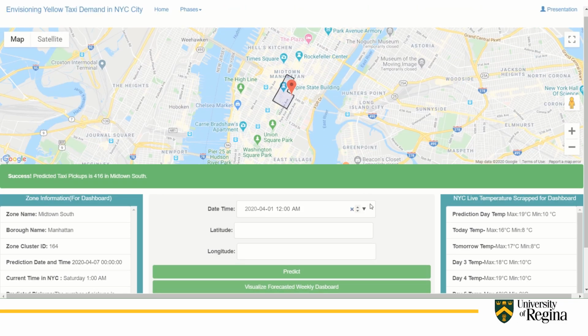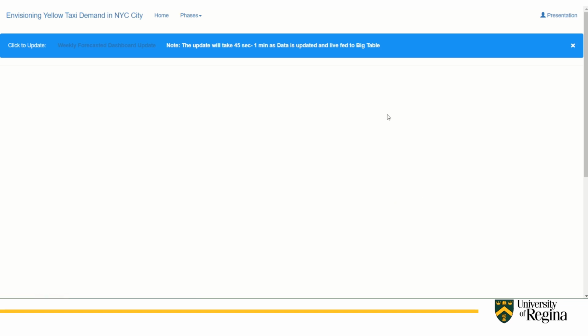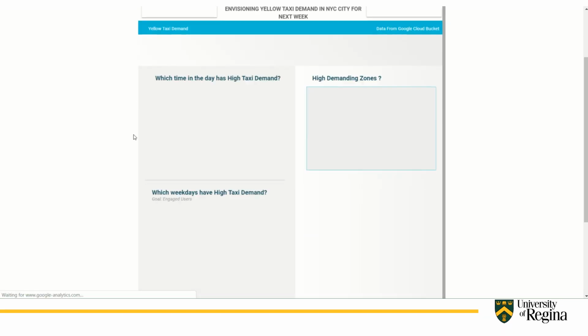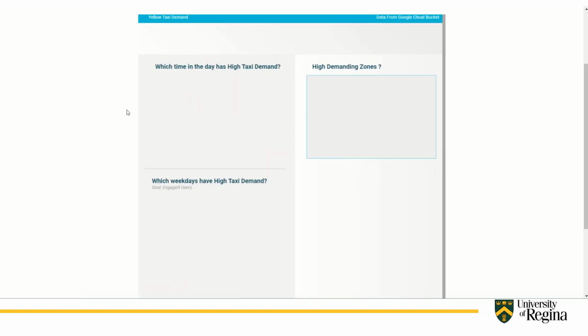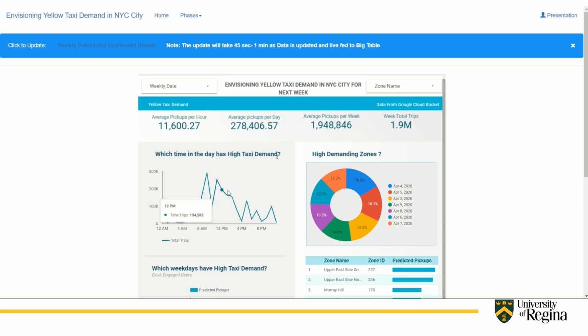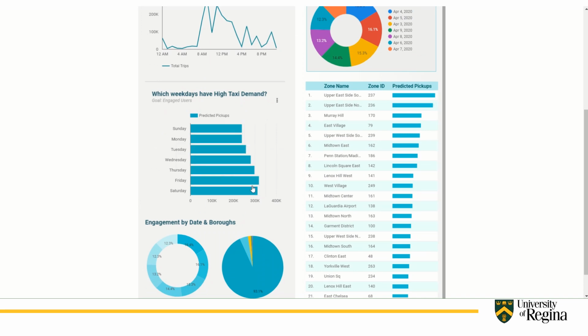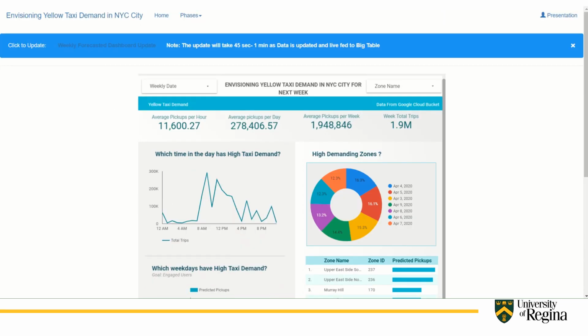This is how it works, and if you click the visualize forecast dashboard, it will open up the dashboard for you and you can easily view the result over here. So this is the operationalize phase. You can easily see the high demanding zones, the time where the pickups are more, which weekday has the highest pickups, and which zone has the most demand. So this is how it all works.